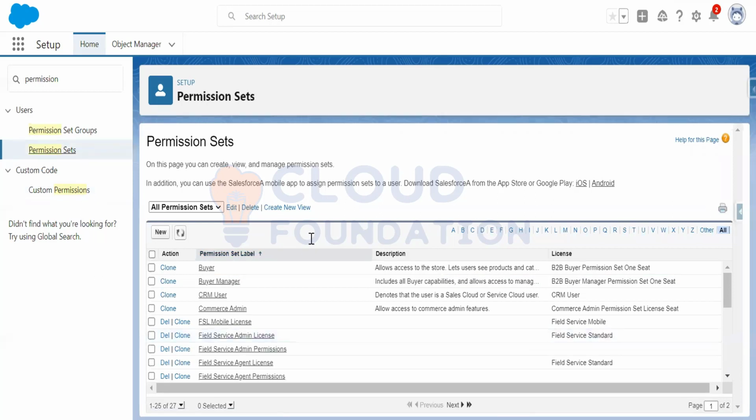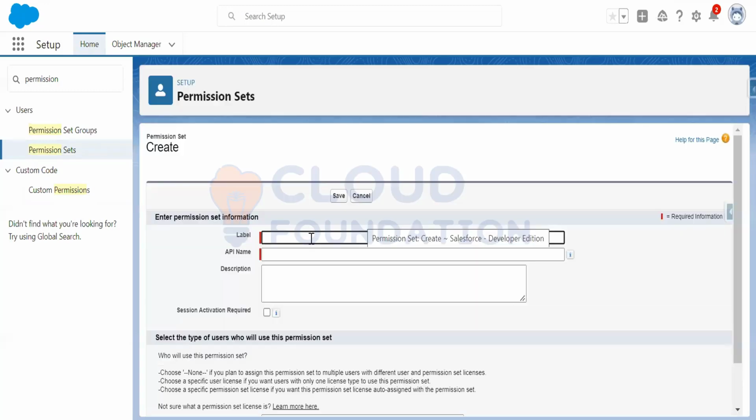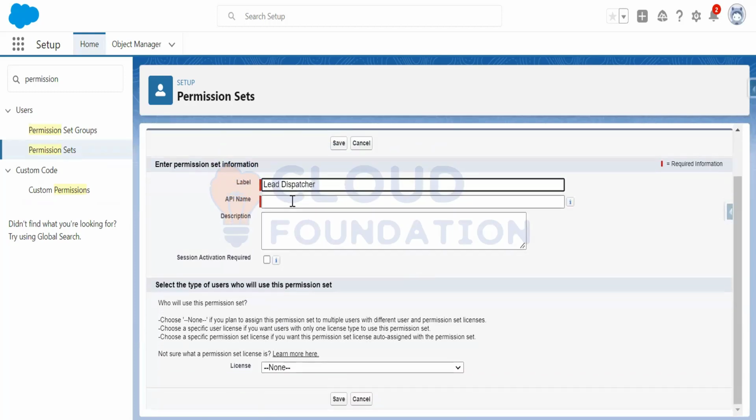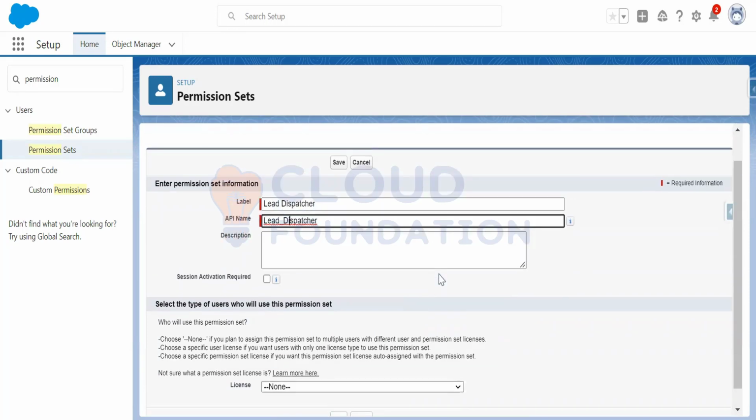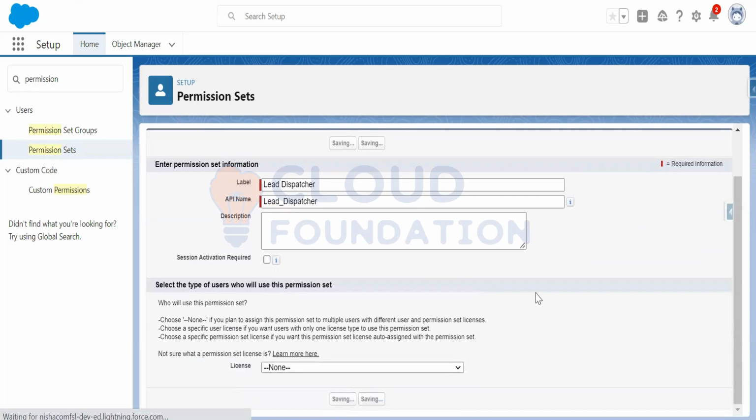Enter, suppose, let me write like this, Late Dispatcher. This is the permission set that I'm creating. Now I put the API name, license is fine, not a problem. So now I am saving it.